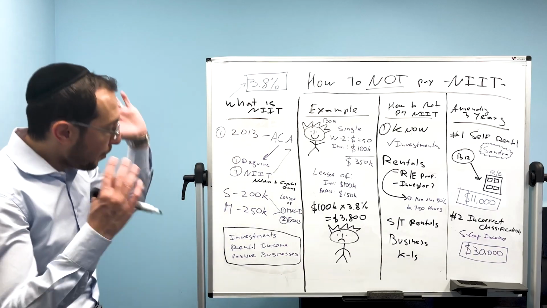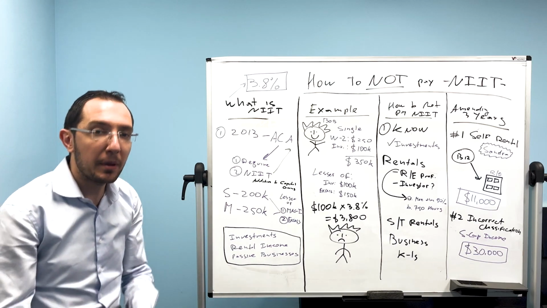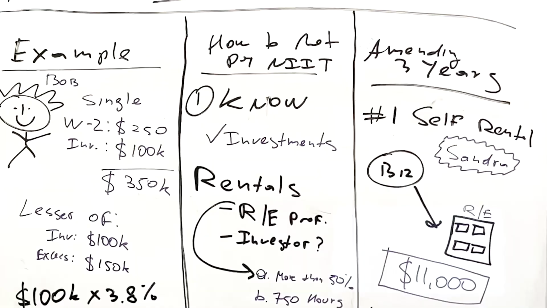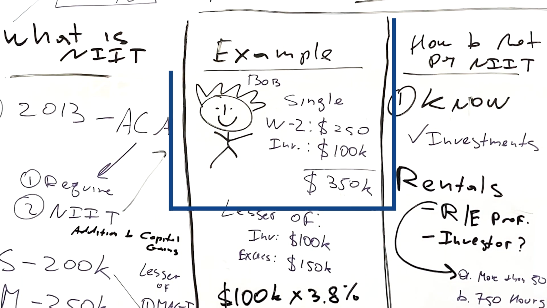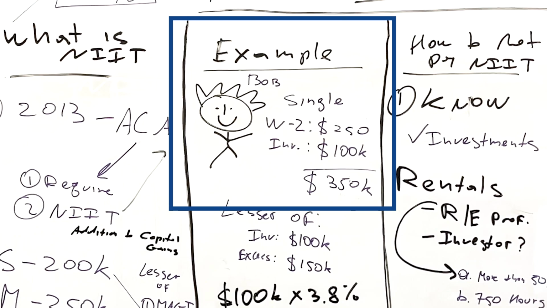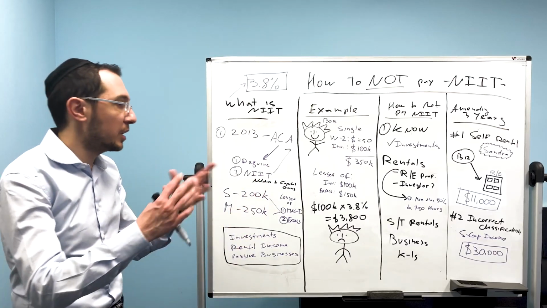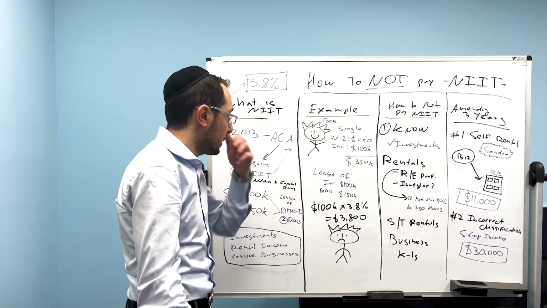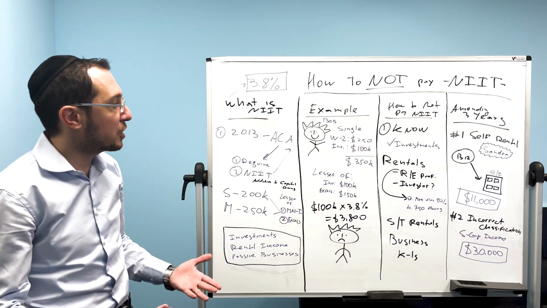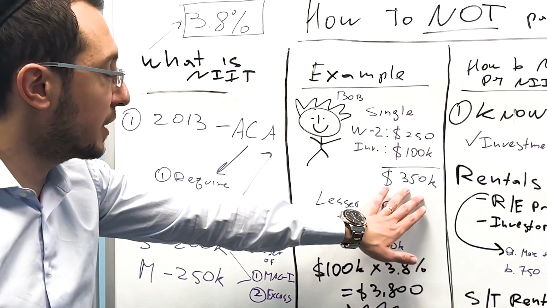Now, you might say, well, Boris, I don't have any investment income, but if you have a business, you're probably paying this. Now, let's walk through an example, then we're going to talk about the rest of the items over here. So let's say Bob, right? He's a single individual. He makes $250,000 on a W-2, and his investment income is $100,000. Let's assume he invests in stocks, whatever that may be, right? So his total income, his MAGI, so to speak, modified adjusted gross income, is $350,000.